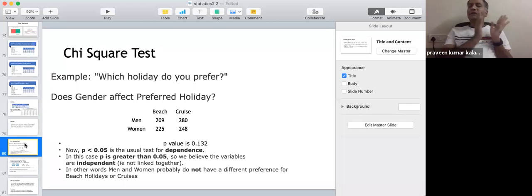Okay. So it is not because of parametric and non-parametric. Parametric and non-parametric is coming with the type of data.